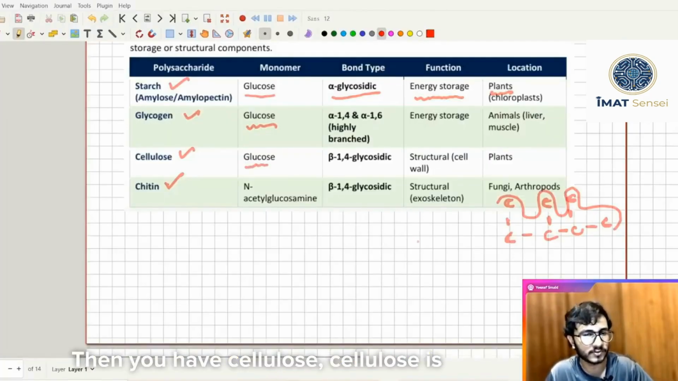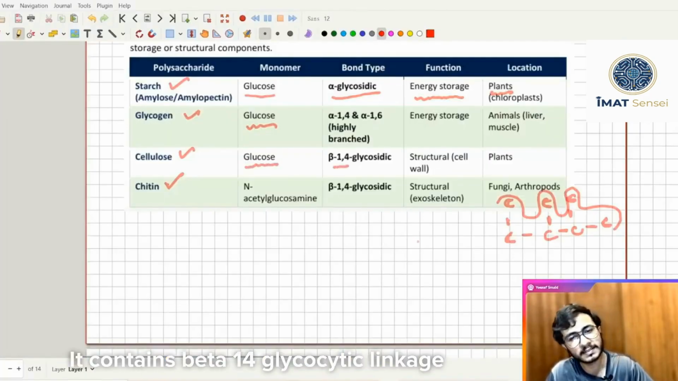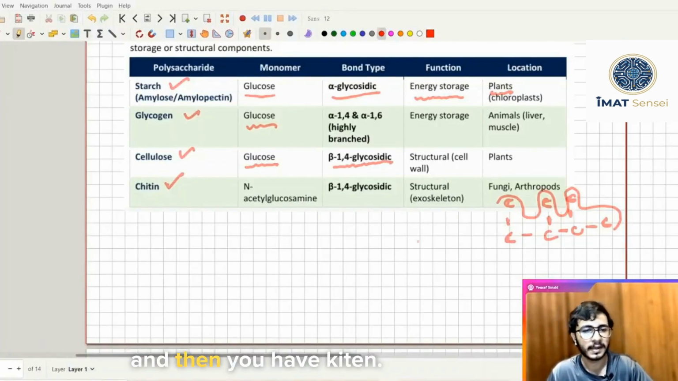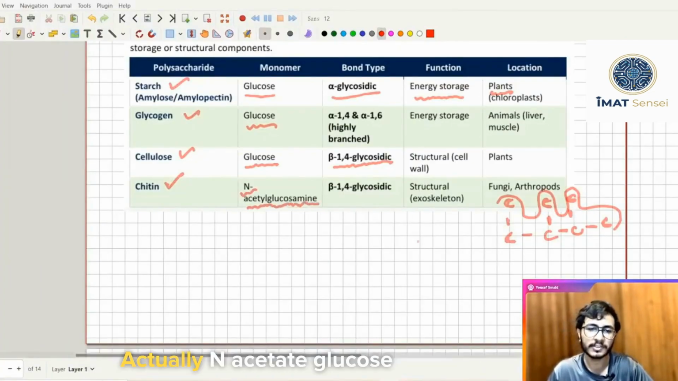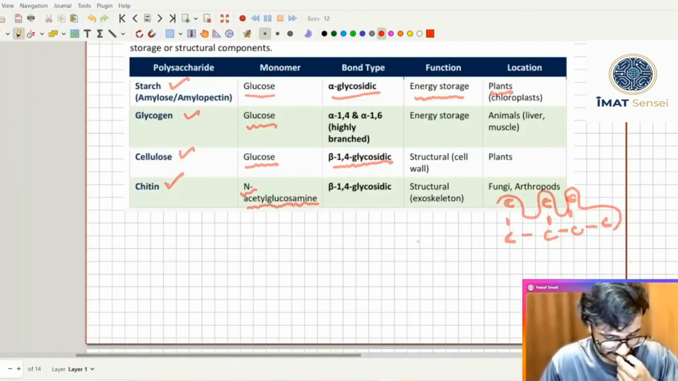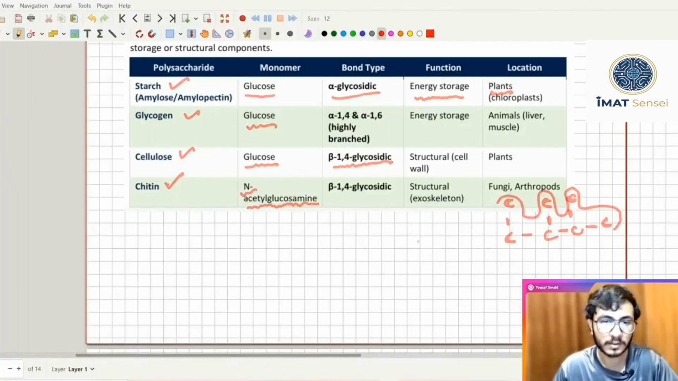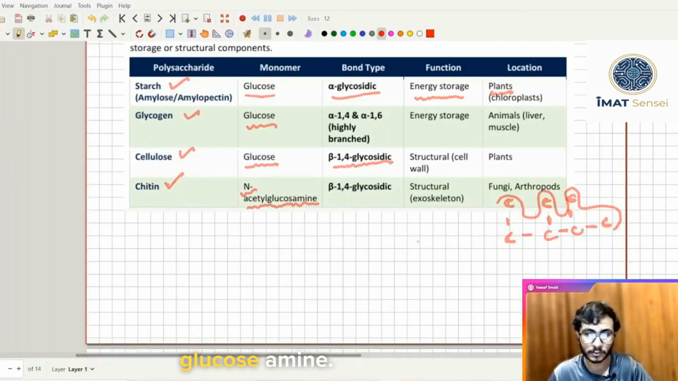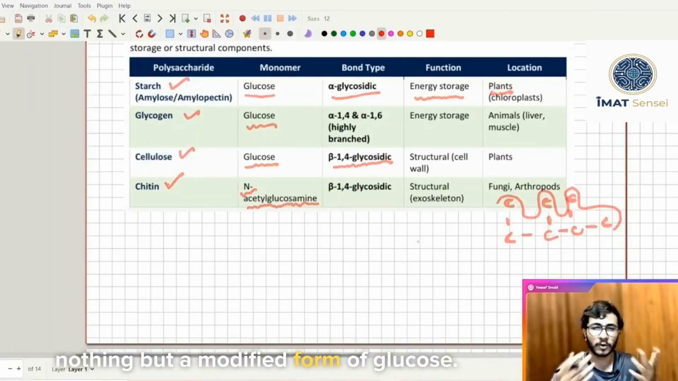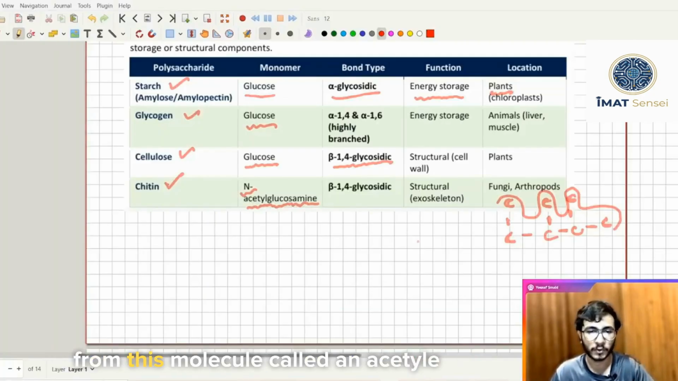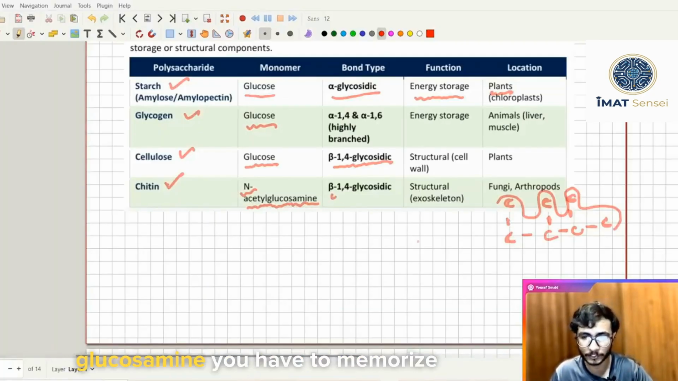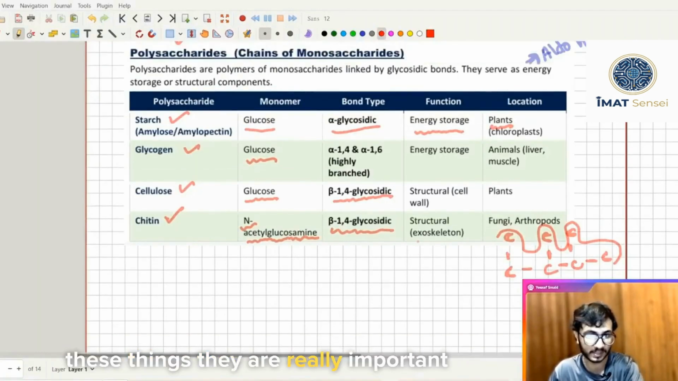Then you have cellulose. Cellulose is made up of glucose molecules. It contains beta 1,4 glycosidic linkage. And then you have chitin. It is made up of N-acetyl glucosamine. N-acetyl glucosamine is actually nothing but a modified form of glucose. It contains nitrogen, and chitin is formed from this molecule called N-acetyl glucosamine. You have to memorize these things, they are really important.